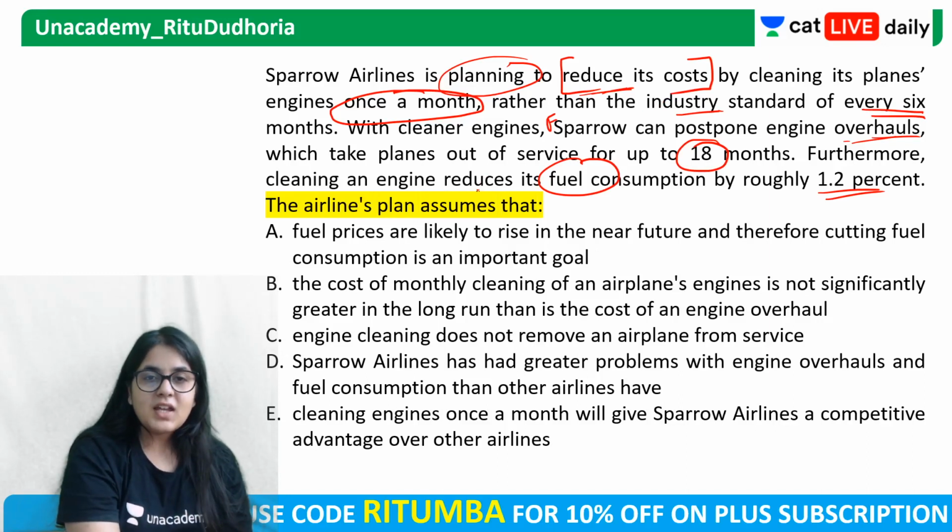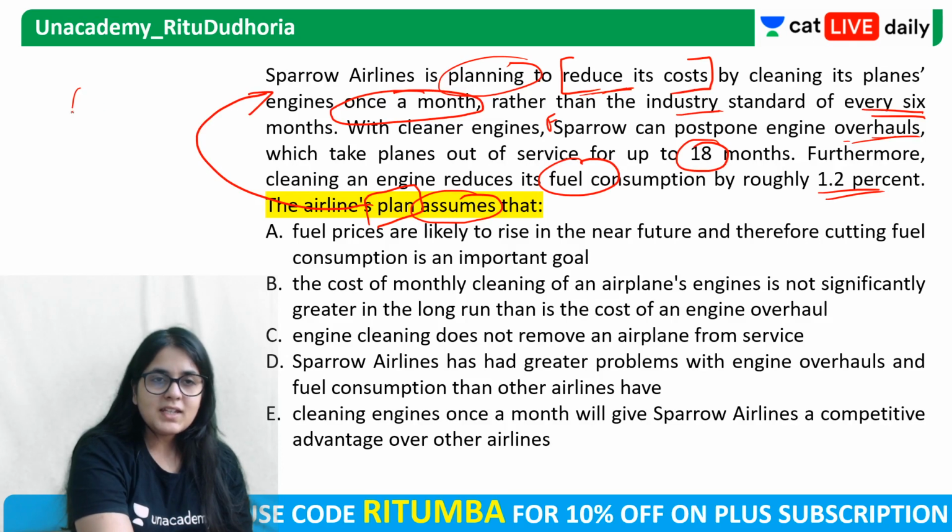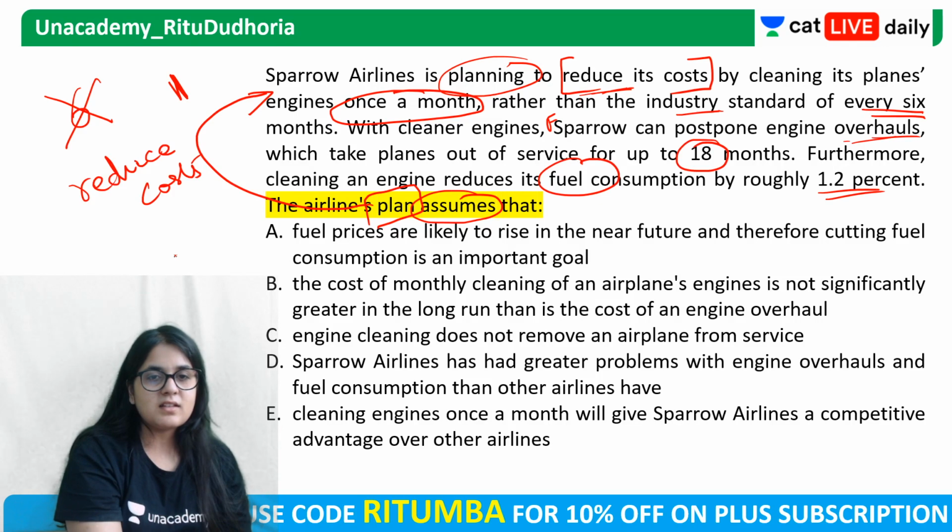Now, reduce its costs. So the airline assumes that. Now, see guys, it's very important to focus on the question stem. Plan. Plan ये है कि 6 months नहीं करके we are going to do once a month. Okay, why? In order to reduce costs. Okay, the main goal is to reduce costs. Okay, now let's see this.